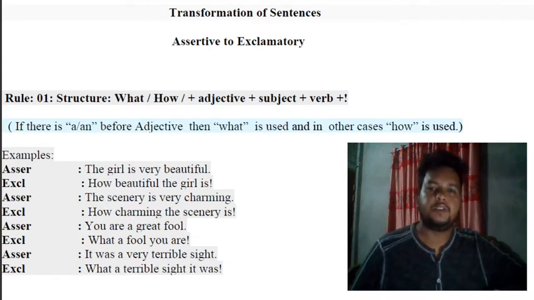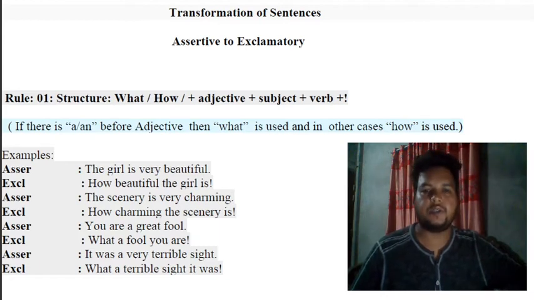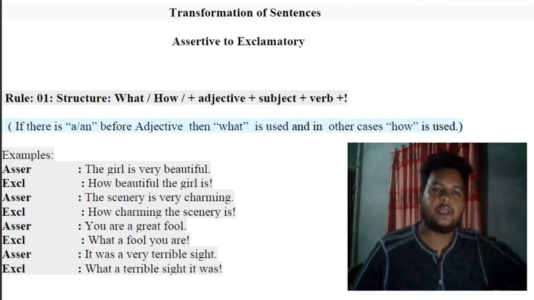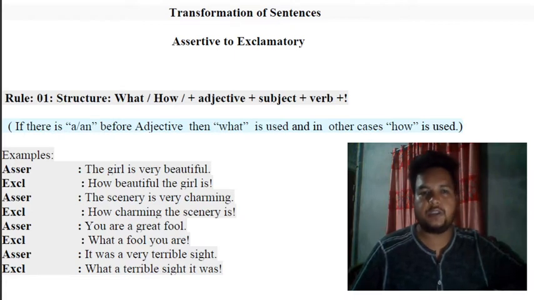It's very simple. We do not find any a or an, so we'll not take what. We'll take how, then adjective, then subject, then verbs or helping verbs, and at the last the exclamation sign. The assertive sentence was, The girl is very beautiful. And if you want to change it to exclamatory, it comes: How beautiful the girl is!